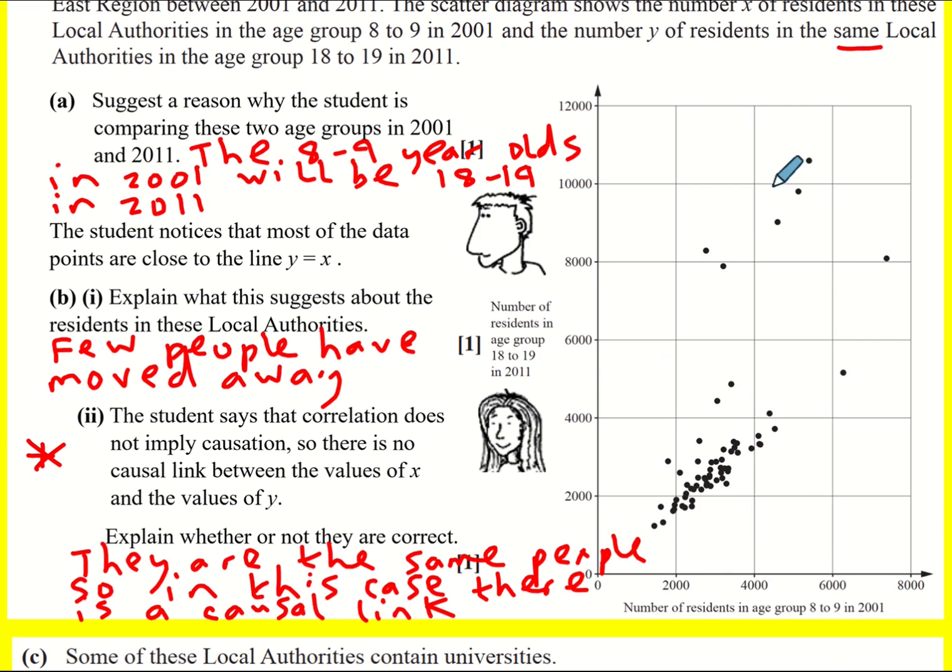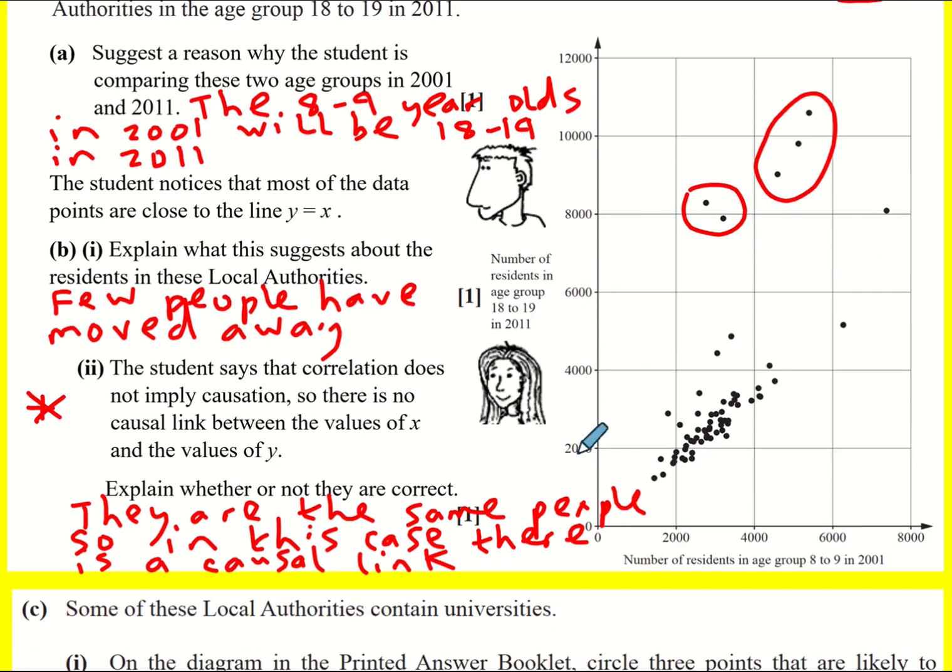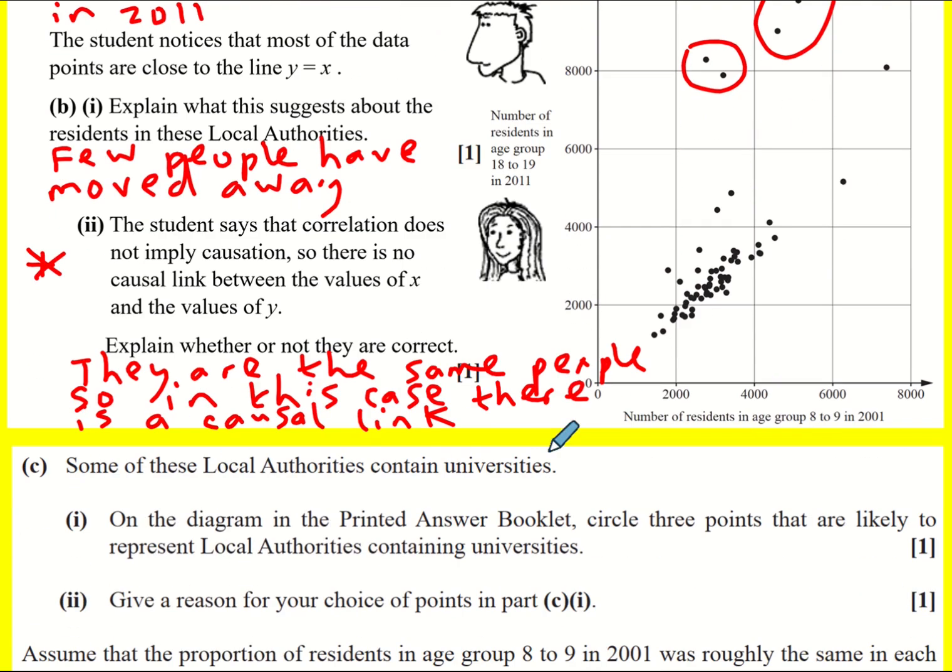These are the ones that jump out to me. I might circle that one, not that one, because it follows the line y equals x. So I'm going to circle all of those. You just need to circle some of them. They're the ones that don't have many residents aged 8 to 9, but it jumps up when it's 18 to 19. It makes sense that people have just moved there for university.